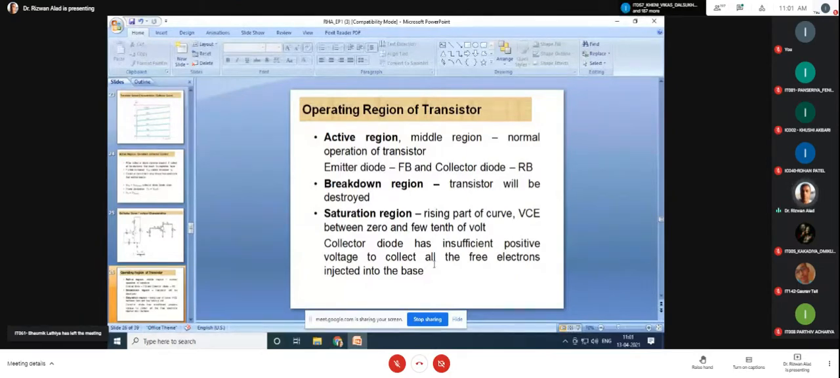It means the major contribution of the current will be the collector current, and this collector current is because of the number of electrons in the emitter. Understood?